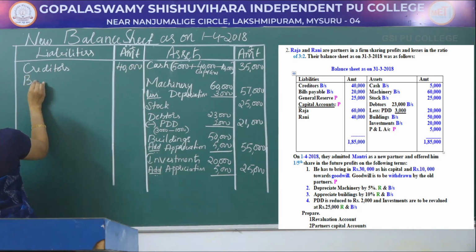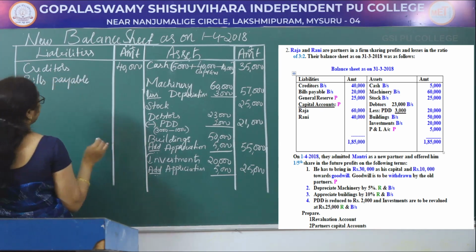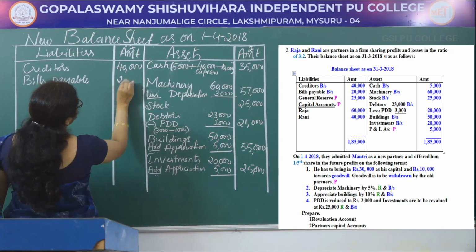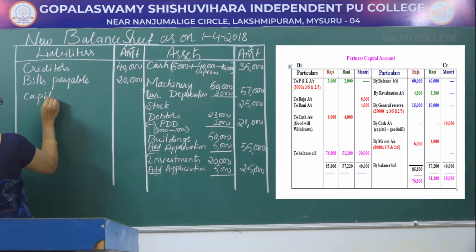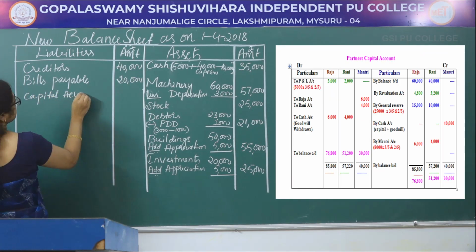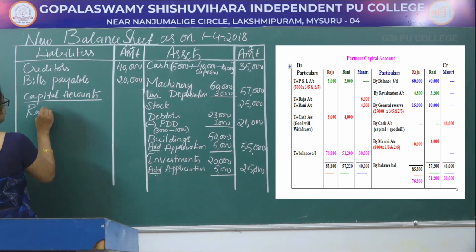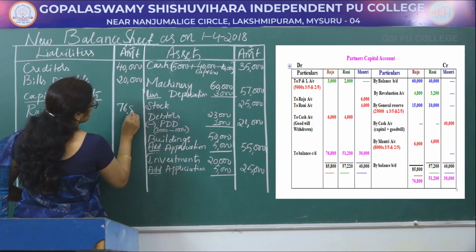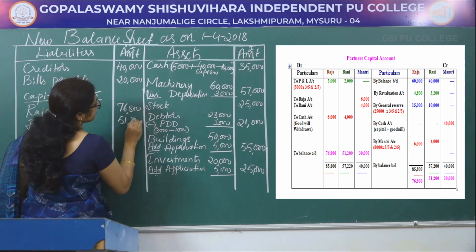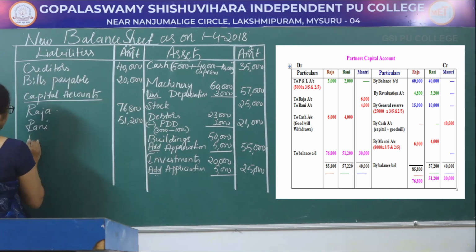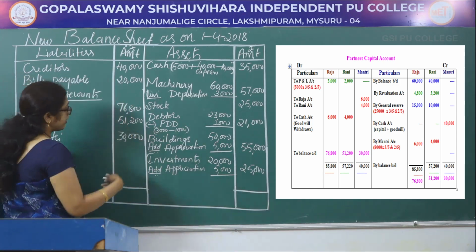Next, bills payable is 20,000. Next, capital accounts. First one is Raja 76,800. Next Rani 51,200. Next Mantri 30,000.